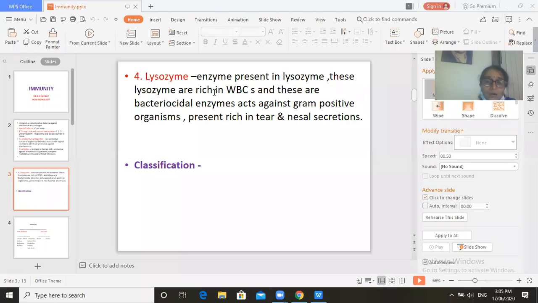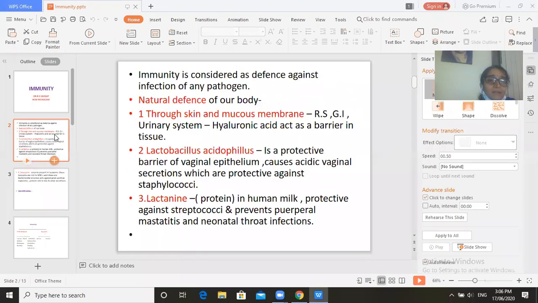So these are all the defense mechanisms present since birth. The first is through skin, which is a natural defense against various factors. Then the mucous membrane, this mucin contains hyaluronic acid. It acts as a barrier in the tissue.